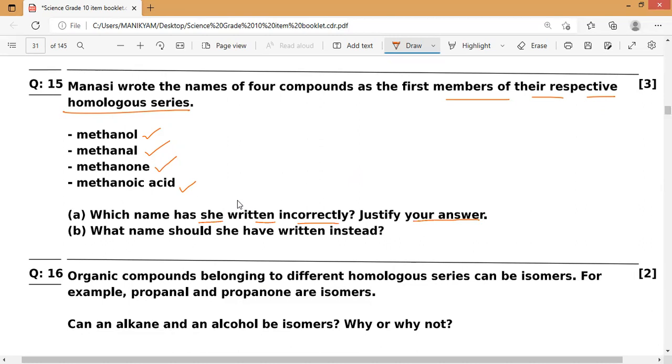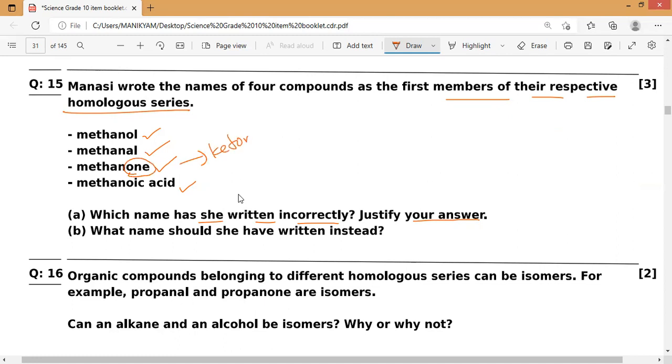Observe very carefully here. If you are familiar with the functional groups, alcohols we can write with the ending OL: methanol, ethanol, propanol and so on. Aldehydes come with AL: methanal, ethanal, propanal, butanal, like that. But the ONE ending is the ketone family.